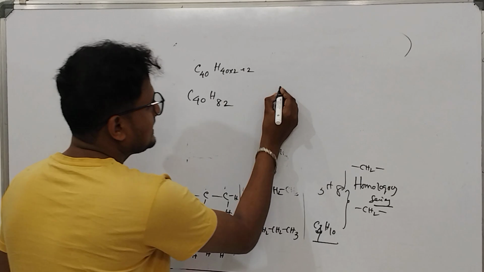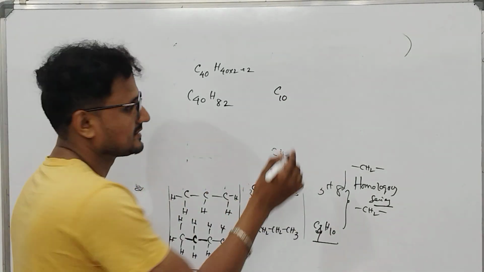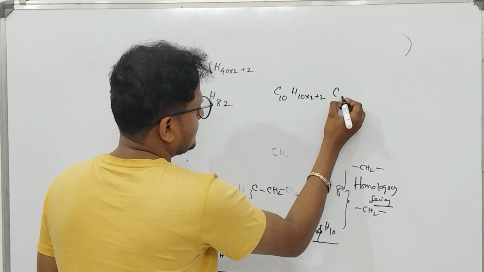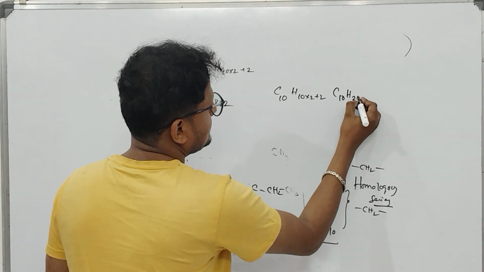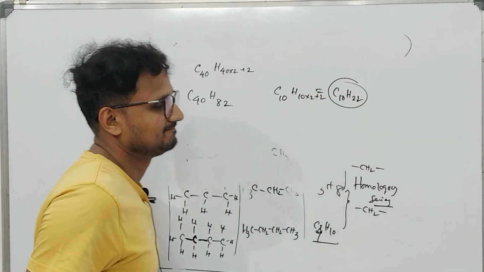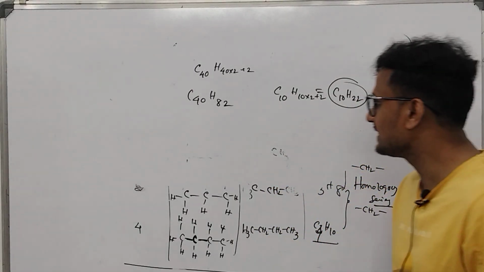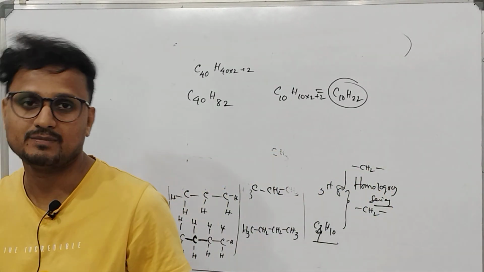An alkane has 10 carbons. So how many hydrogens? 10 into 2 plus 2. So it will be C10H22. This is the general formula of the alkane. So what is the general formula of alkane? It is CnH2n plus 2.